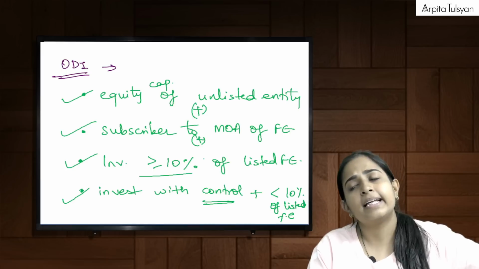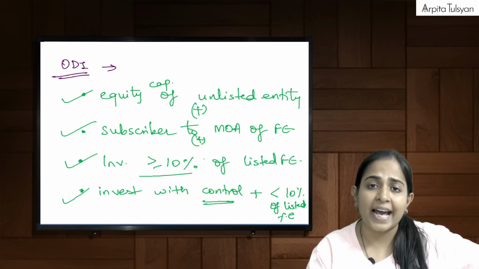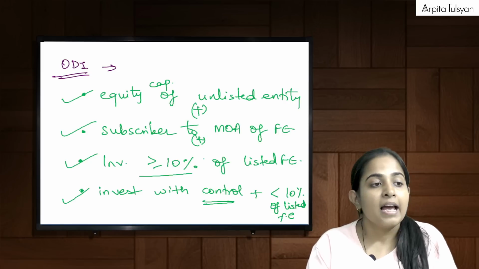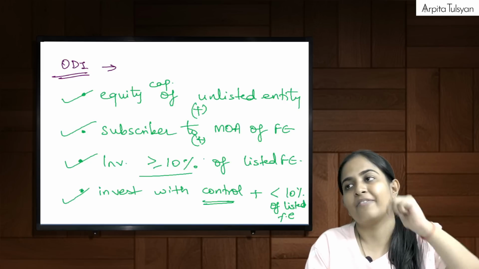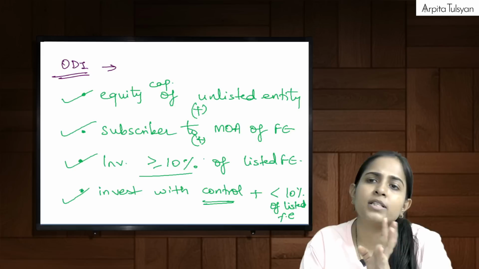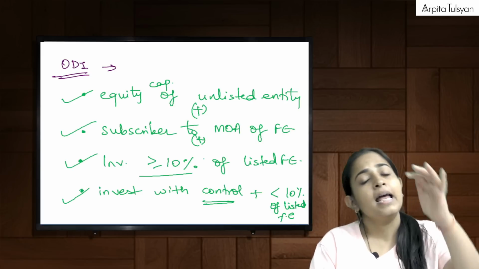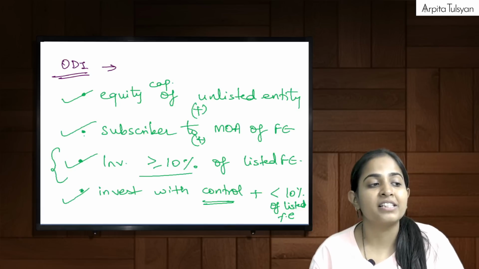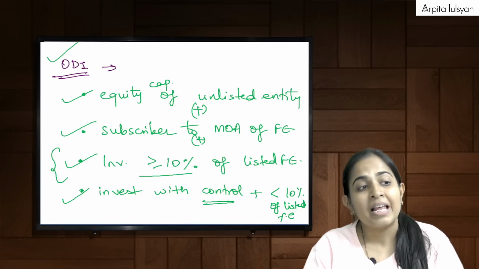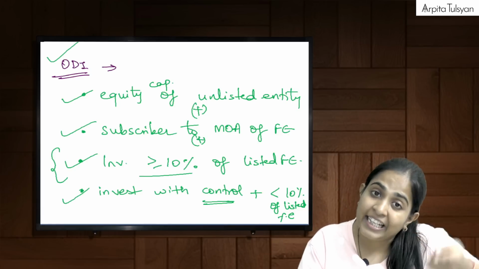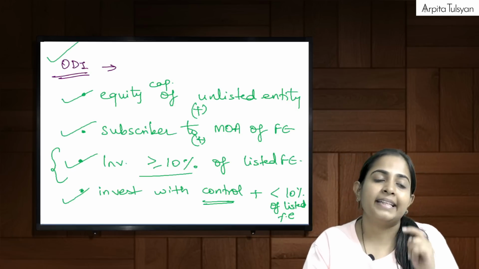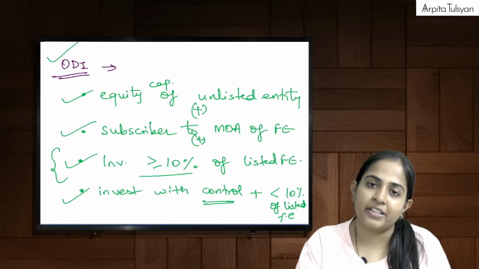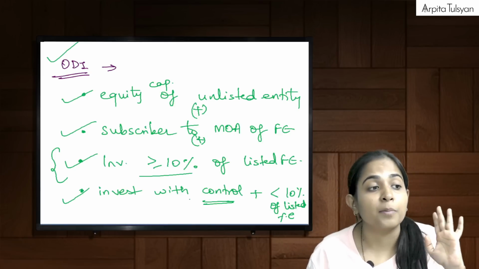Now let's say after some time I have diluted my stake and it has gone to less than 10%. Once it was more than or equal to 10%, say for example 15%, and then I sold, say, 6% of my capital, so it went down to 9%. Then too, that investment will still be counted under ODI. Even if my stake later on goes below 10%, it will still be counted in the term called overseas direct investment. And the same applies for the term control.